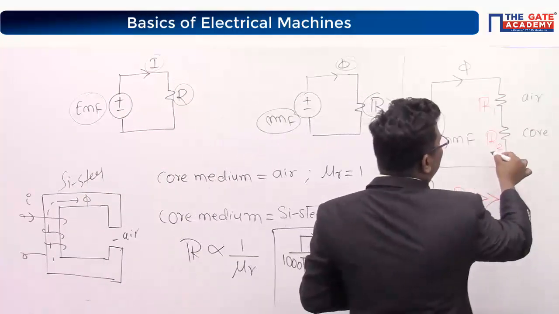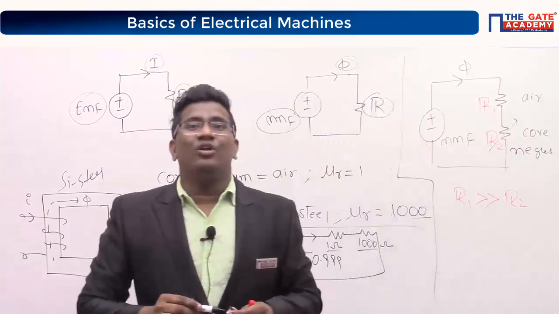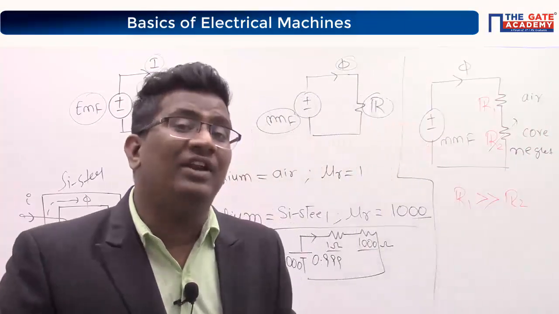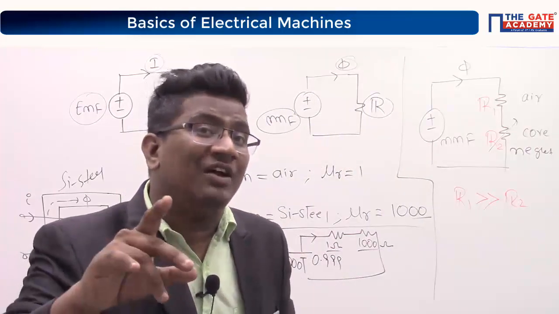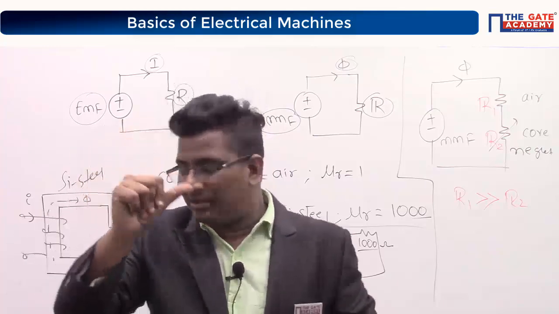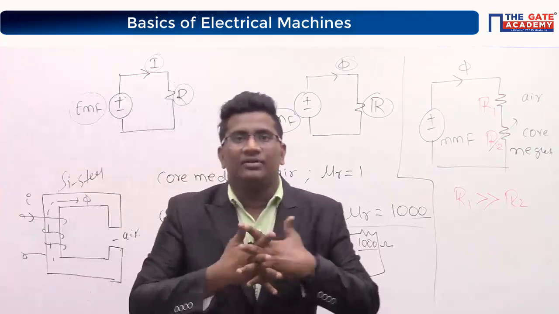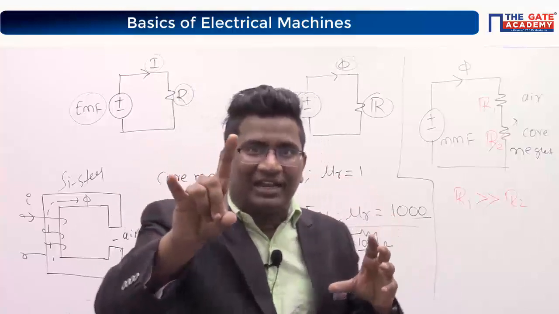It means, can I say we neglect the core medium, or the air medium? Core medium. Shabash. Here is the whole concept. Core medium we can neglect, correct?